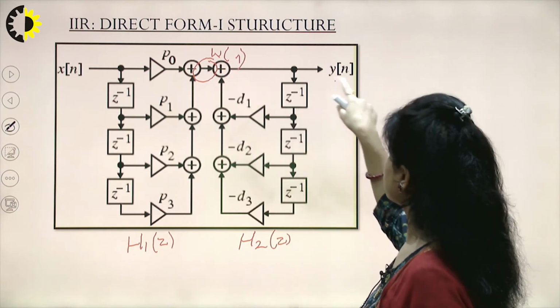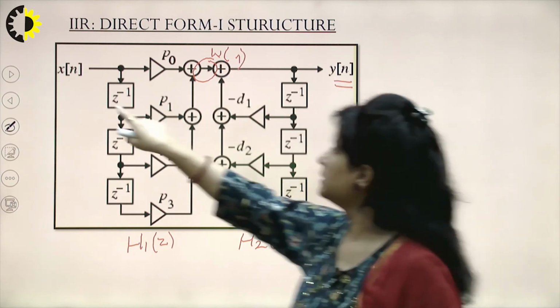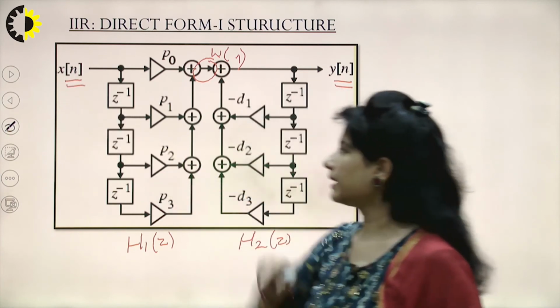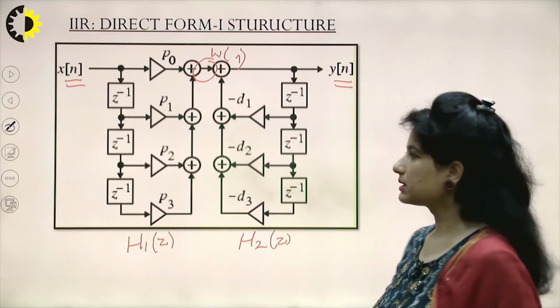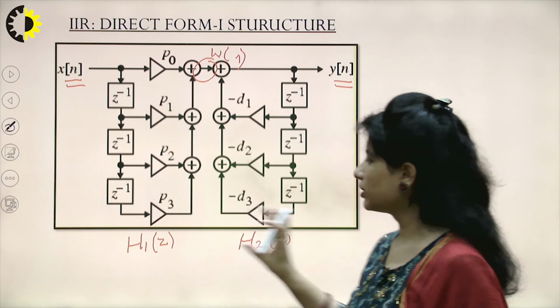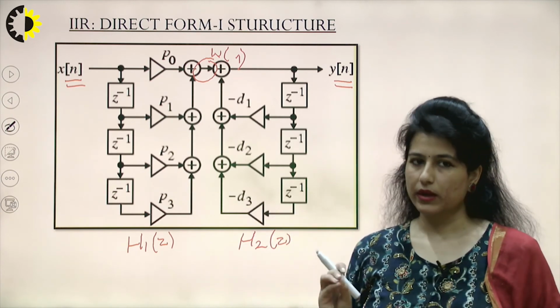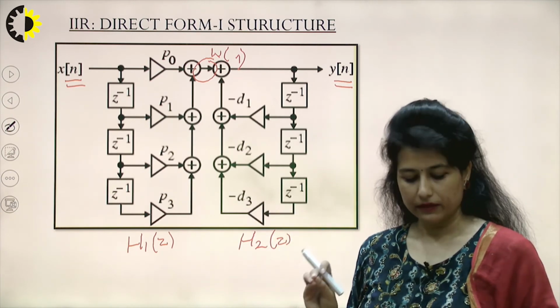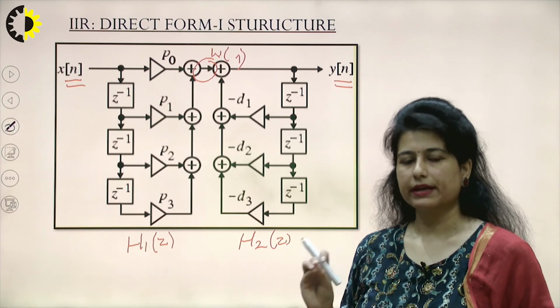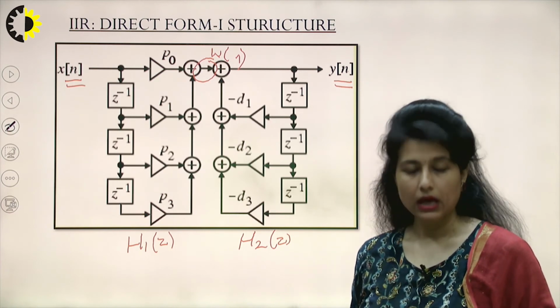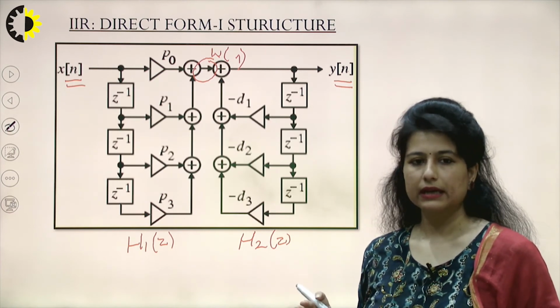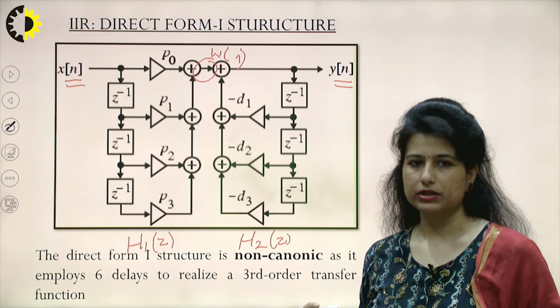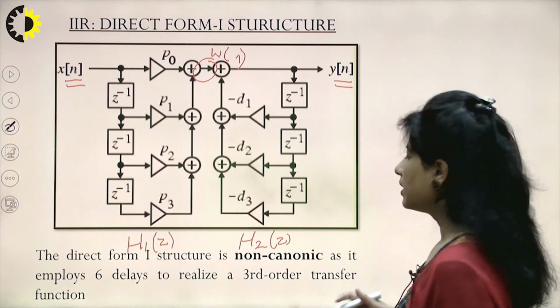So this y(n) is now giving me the desired equation that I wanted to plot. This is a structure which we have drawn looking at the equation step by step, and we plotted it. So this is called direct form 1 structure. Now from this structure only I can derive another form of structure which is called direct form 2.